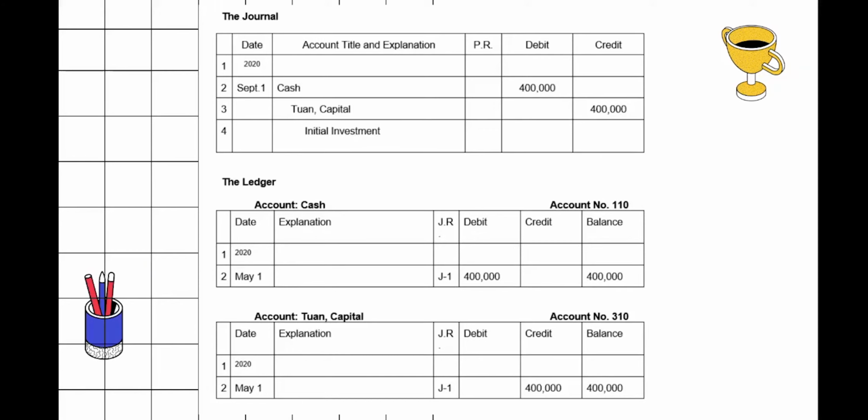Third is to post the debit figure from the journal as a debit figure in the ledger and the credit figure from the journal as a credit figure in the ledger. For cash, a debit of 400,000 and for Toon capital, a credit of 400,000. And lastly is to enter the account number in the posting reference column of the journal once the figure has been posted to the ledger. For cash with account number of 110 and Toon capital of 310.